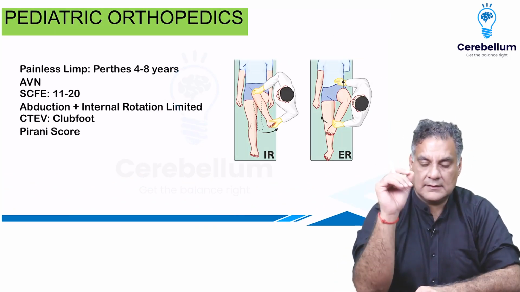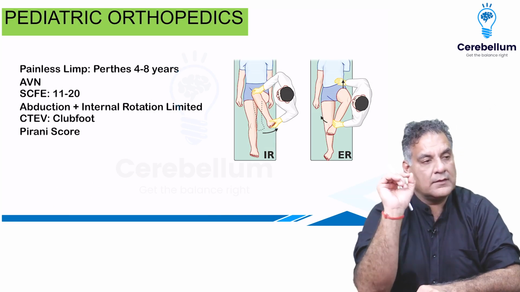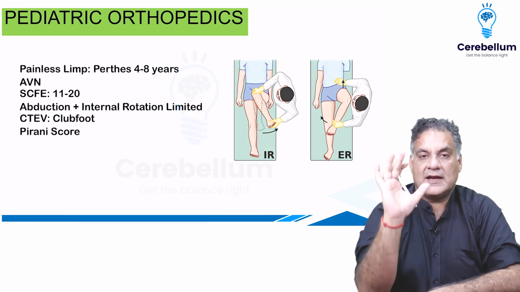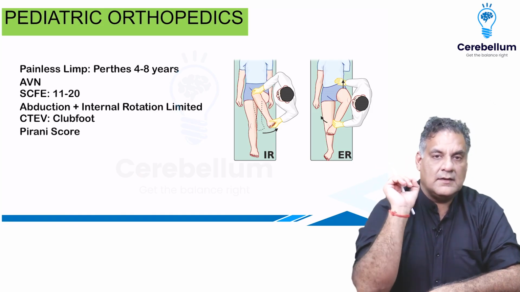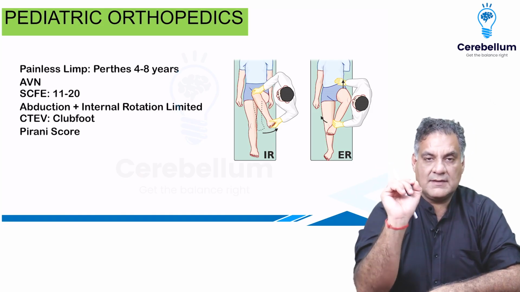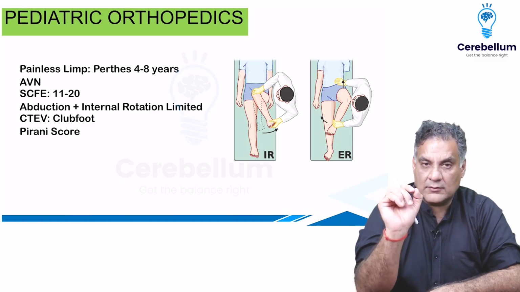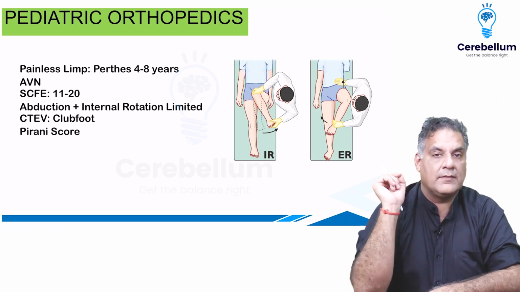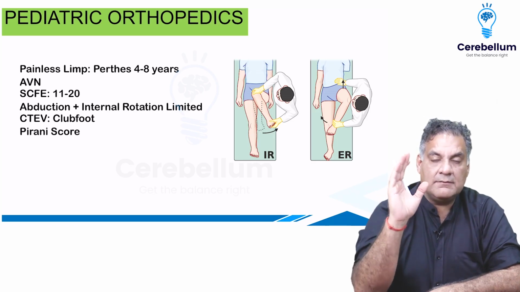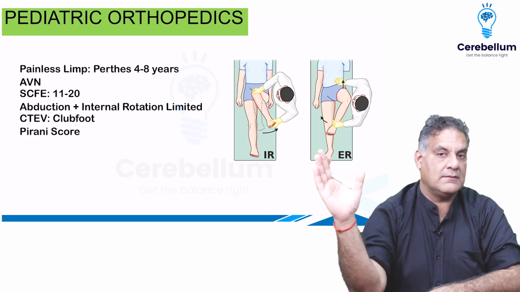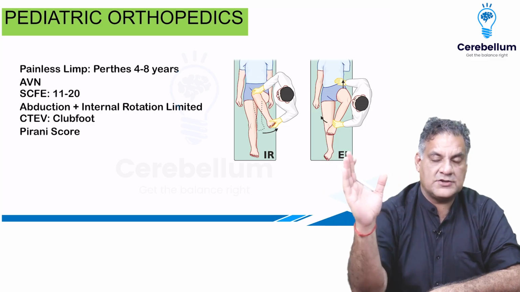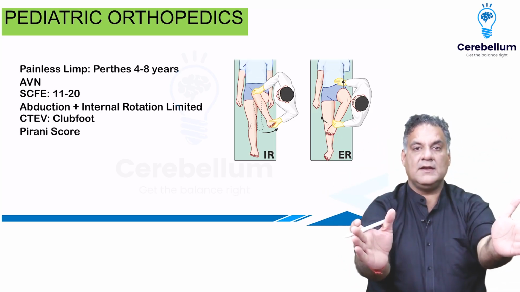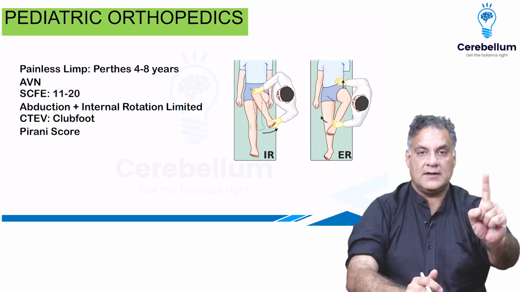When we look at the pediatric orthopedics area, at birth, because of a shallow acetabulum, we have a condition called developmental dysplasia of hip. Its investigation of choice is MRI, screening tool is ultrasound, and on ultrasonography, the alpha angle decreases. This is what you should remember. The treatment of any hip disorder is basically what? Maintain the hip abduction. If you maintain the hip abduction, the hip gets reduced normally. So, reduction on abduction is the keyword here.